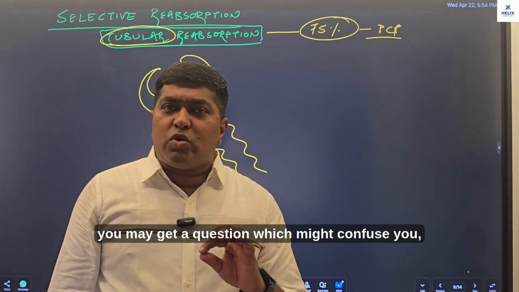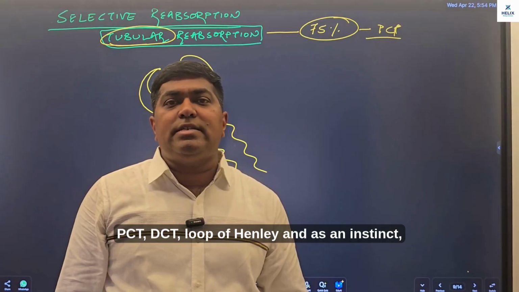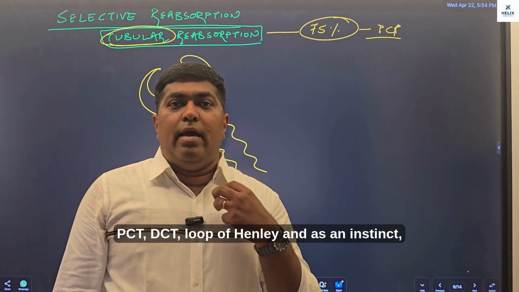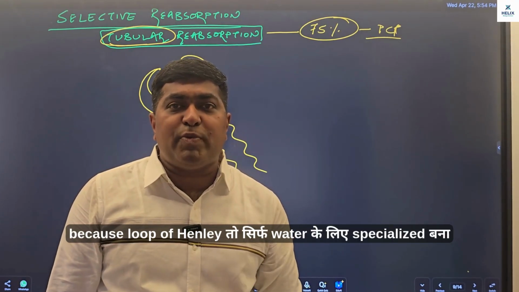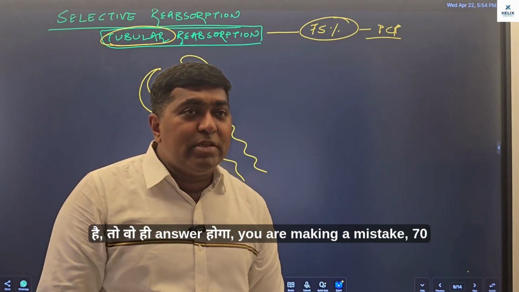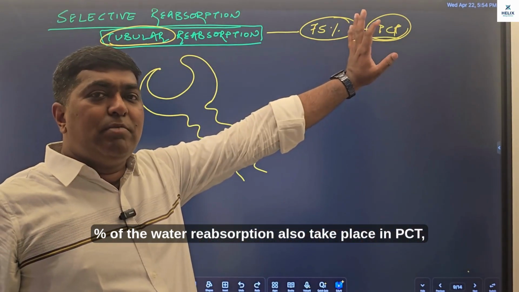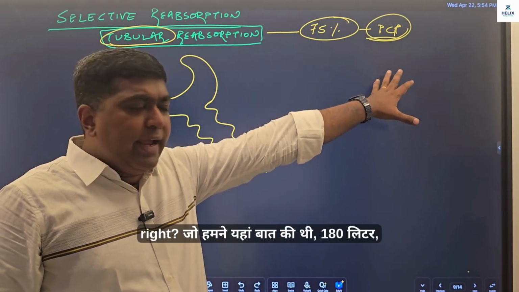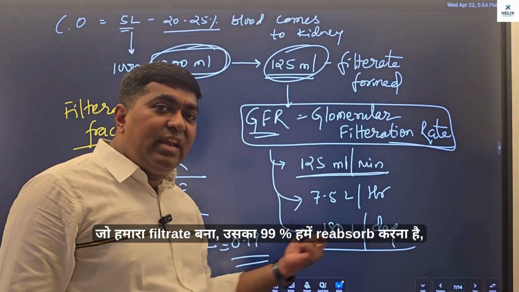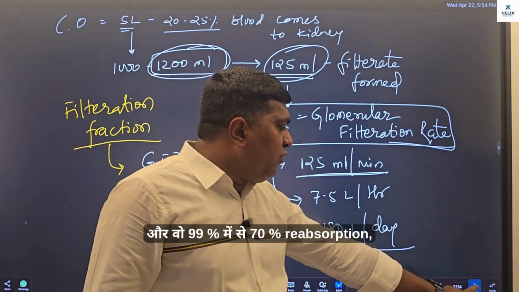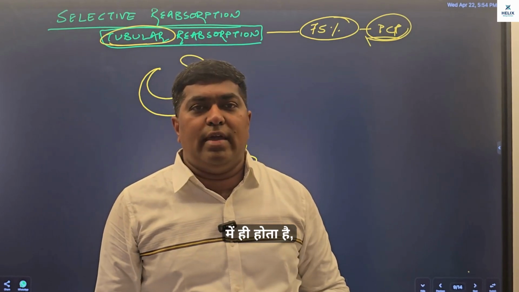You may get a question which might confuse you. Water का maximum reabsorption कहाँ होता है? PCT, DCT, loop of Henle. And as an instinct, अरे हाँ, loop of Henle में हमारा water, because loop of Henle तो सिर्फ water के लिए specialize बना है, तो वही आंसर होगा. You are making a mistake. 70% of the water reabsorption also takes place in PCT. Right? जो हमने यहां बात की थी, 180 लीटर जो हमारा फिल्ट्रेट बना, उसका 99% हमें रीएब्सॉर्ब करना है, और वो 99% में से 70% रीएब्सॉर्प्शन PCT में ही होता है.